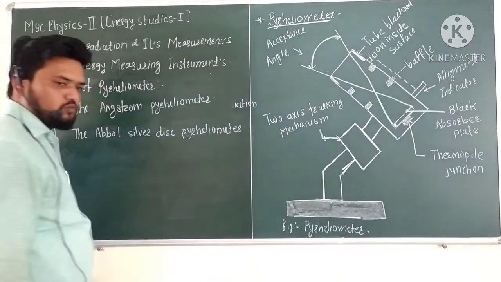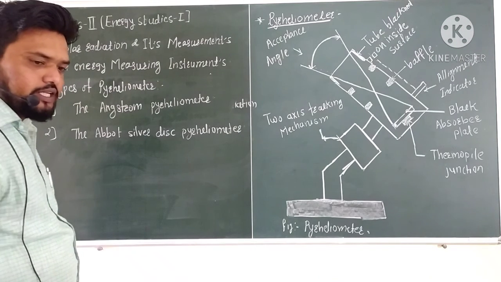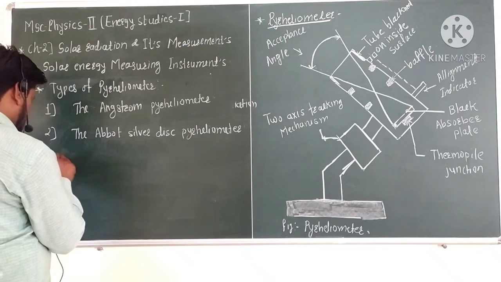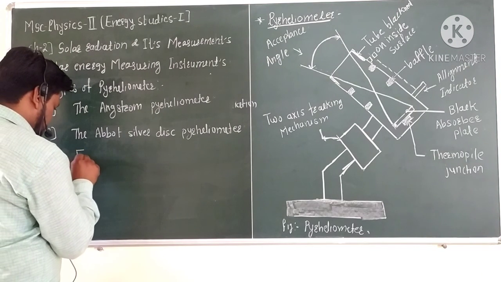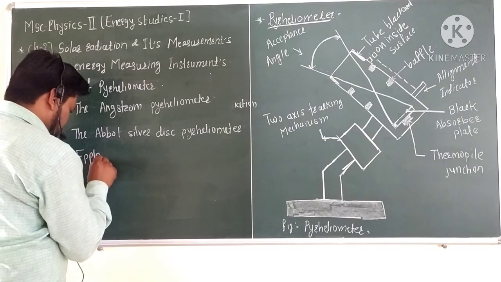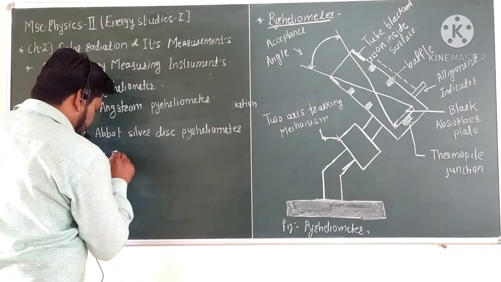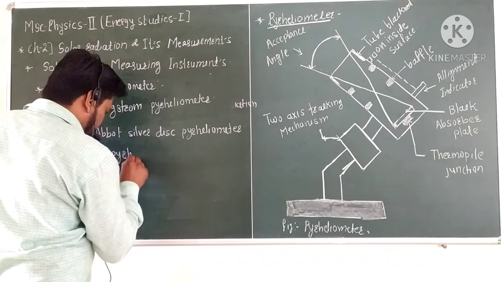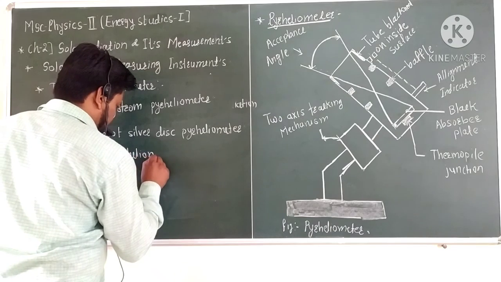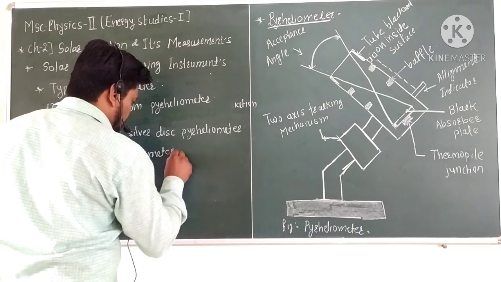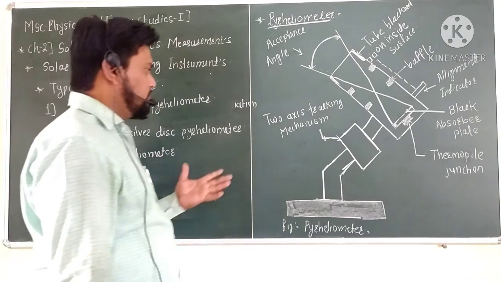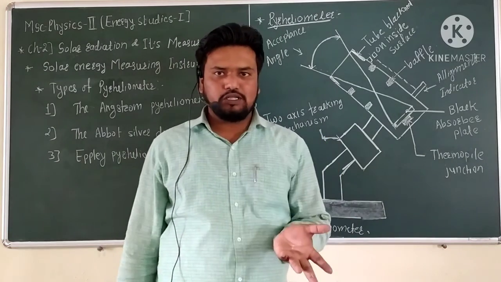And the third type is the Eppley pyroheliometer. So these are the types of the instrument, the pyroheliometer.